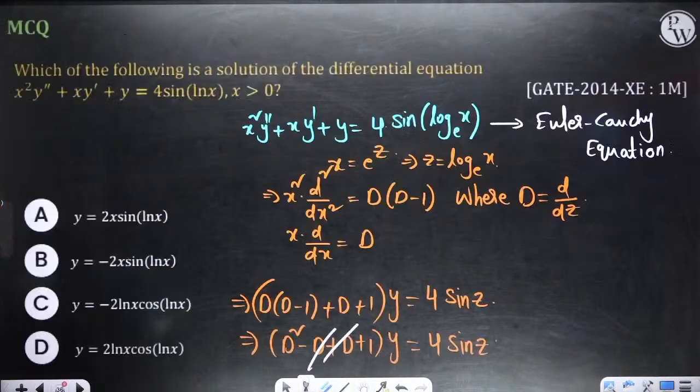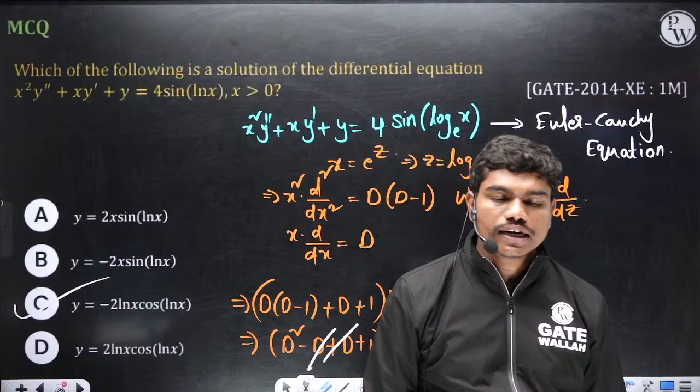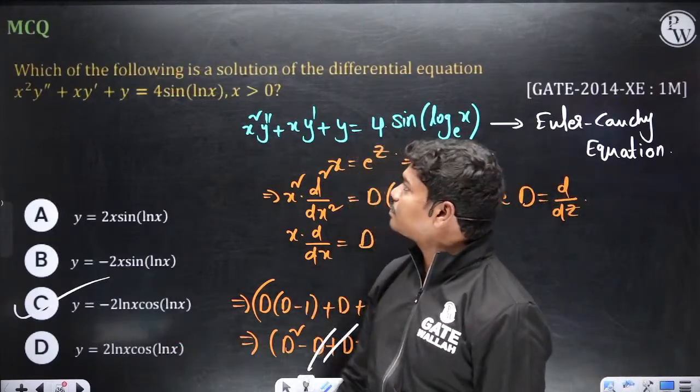Minus 2 times of ln x into cos ln x. Option C is the correct answer. They mean only the particular integral value; they didn't ask for the complementary function because boundary conditions are not given here. So this is the particular integral.